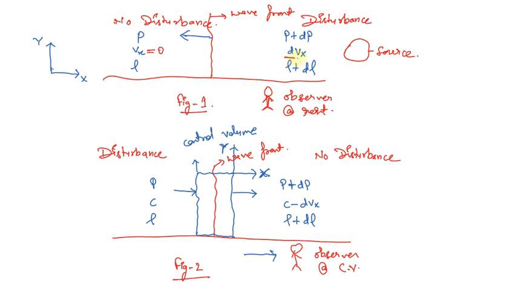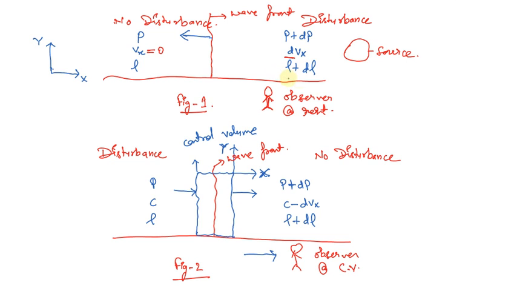Because of this disturbance, I have mentioned some velocity, and this velocity is dVx. Now if a certain disturbance has been created, then there will be some change in pressure, because this is what we learned in the definition of the pressure wave or the sound wave.